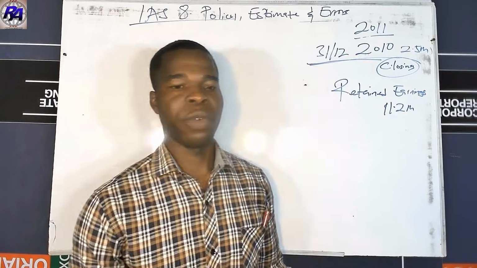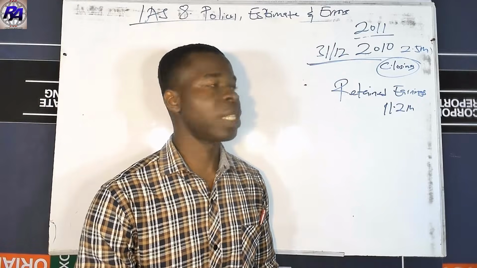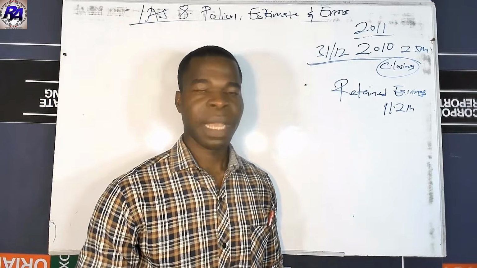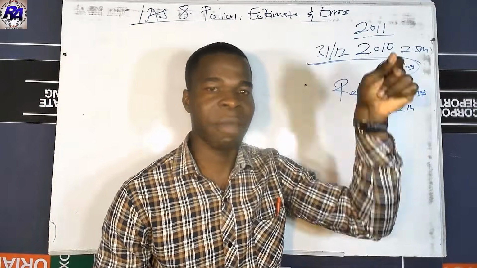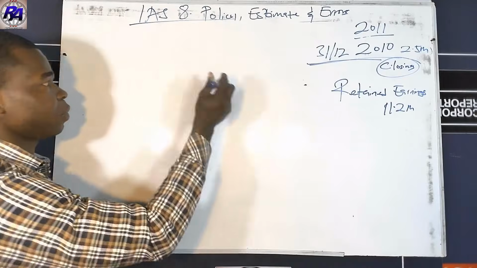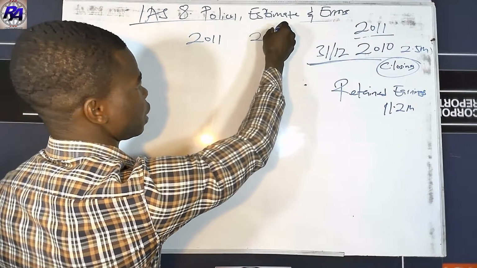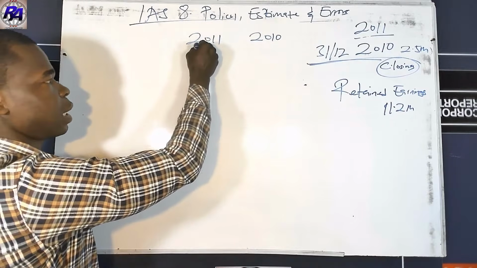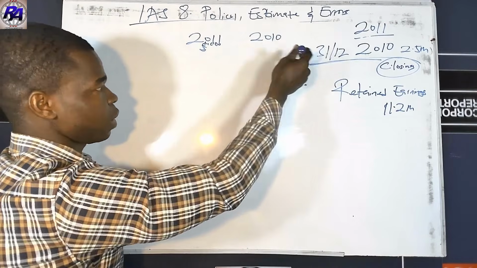Now let's see how you go about this. Remember that this question gave us the cost of sale, and this item too is a cost of sale item, so the corrections can be done in the cost of sale. To better understand this, let's have our 2011 year, and then our 2010 over here. This is the beginning and this is the second year. It's in dollars, and let's put our 3 zeros at the top so that we can spend 3 zeros.